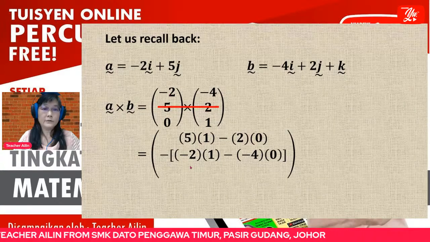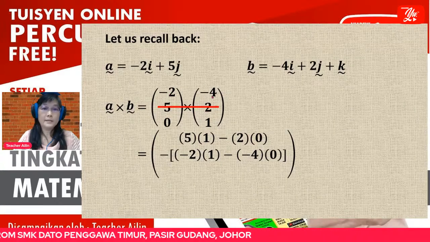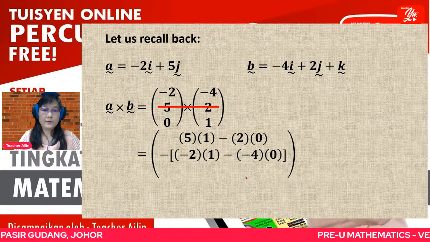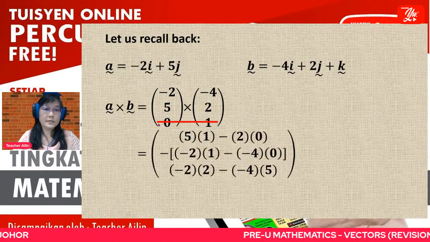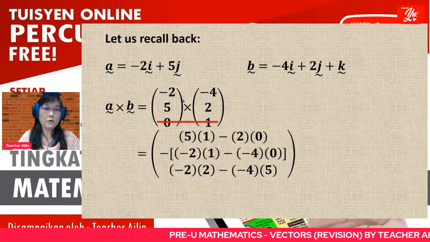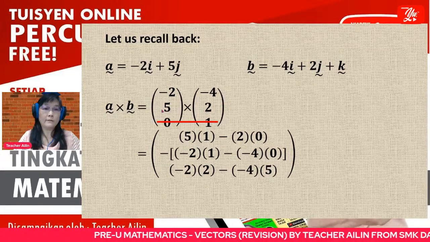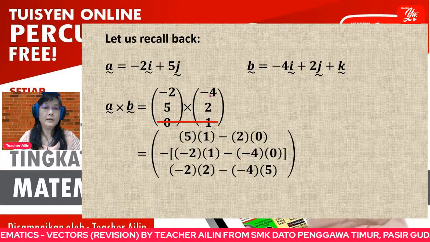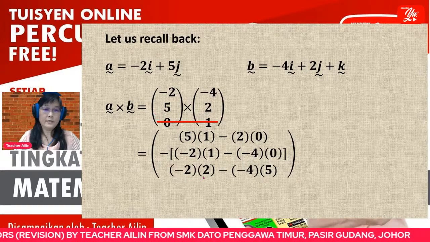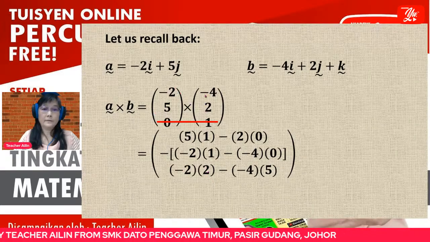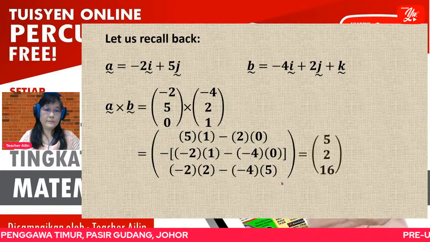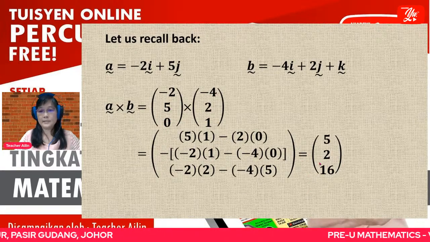So negative 2 times 1 minus negative 4 times 0. Then as for the third number, you ignore the third row. Now you have these 4 numbers, and same thing, you carry out AD minus BC. So negative 2 times 2 minus negative 4 times 5.